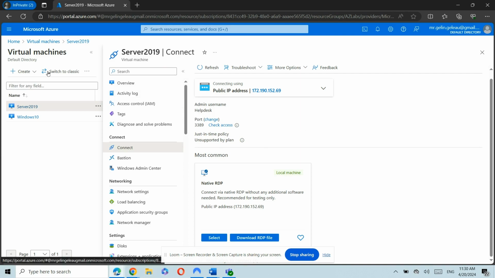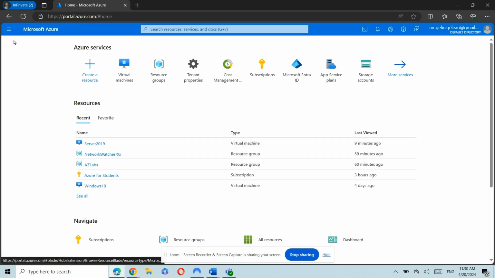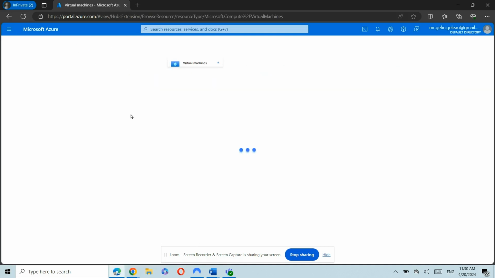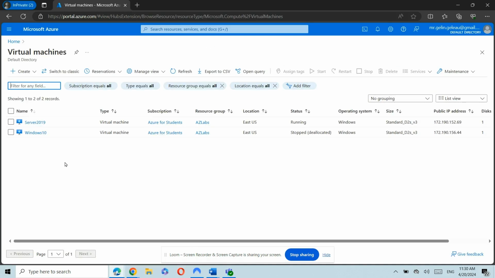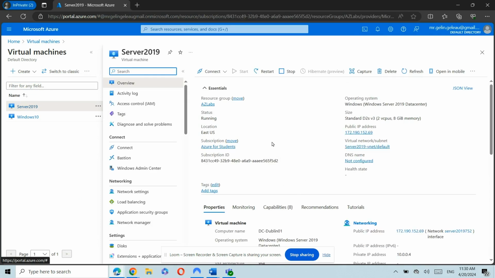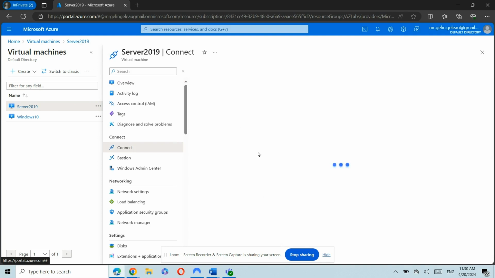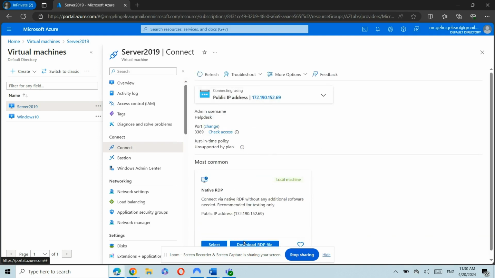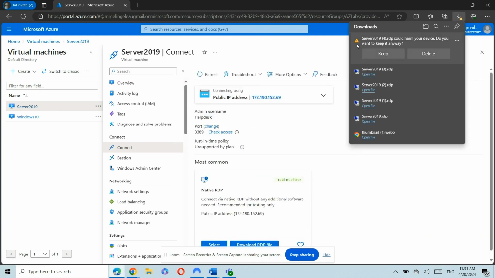All right, so let's go ahead and try to get back into the virtual machines, Server 2019, to see if everything has been installed. Connect. Let's try to connect once more. Download RDP files.